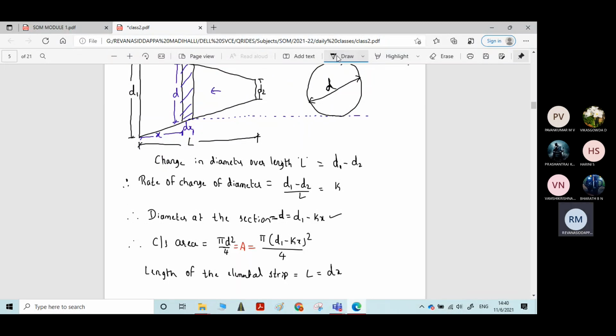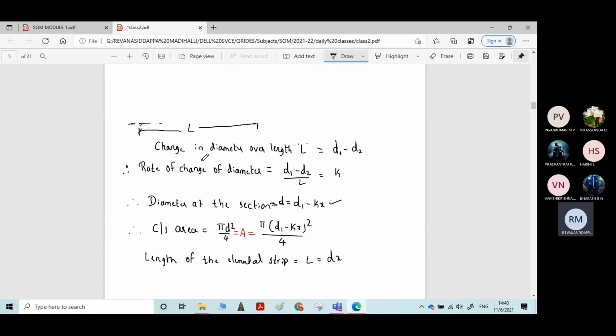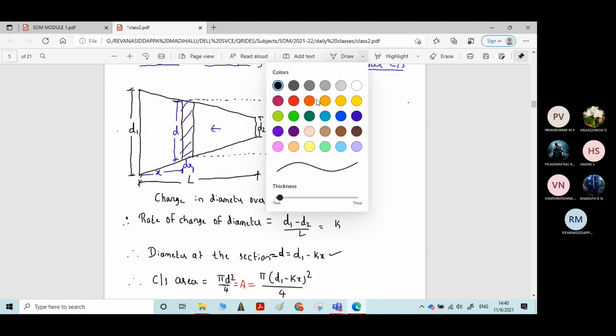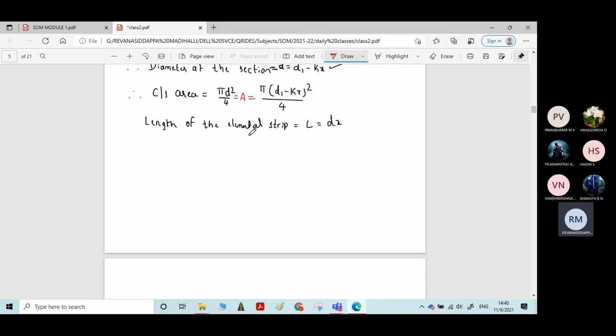Dx is the length of the elemental strip. And let us take P as the force acting on the tapering bar, the axial force P.